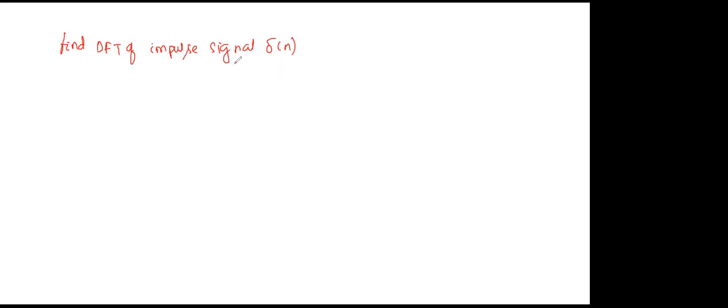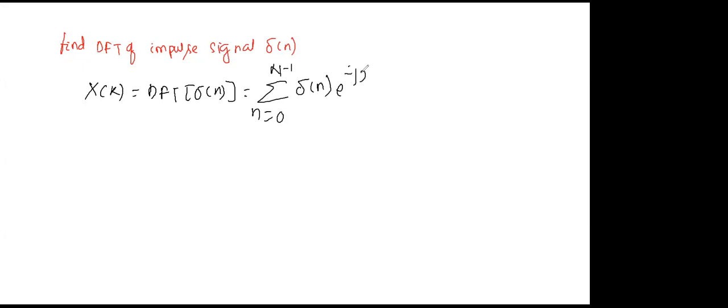See, now I will use the formula directly. Let X of k be the DFT of this impulse signal, or you can write it like this: DFT of del of n, equal to the summation of n from 0 to n minus 1. Here x of n is del of n, times e to the power minus j 2 pi nk by n.